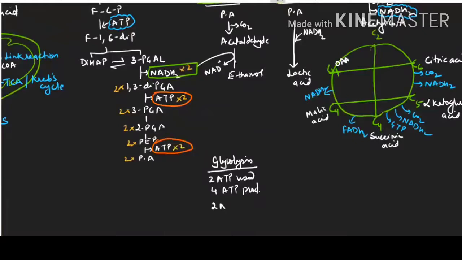And 2 NADH2 was produced. Your one link reaction, I'm writing in short, will produce 1 NADH2. So obviously 2 link reactions will produce 2 NADH2.